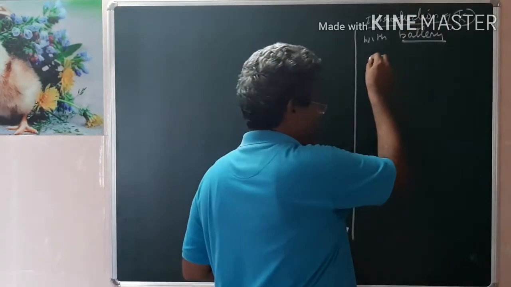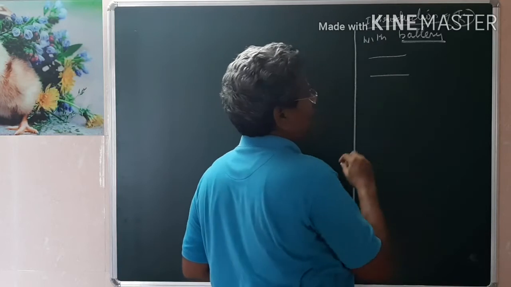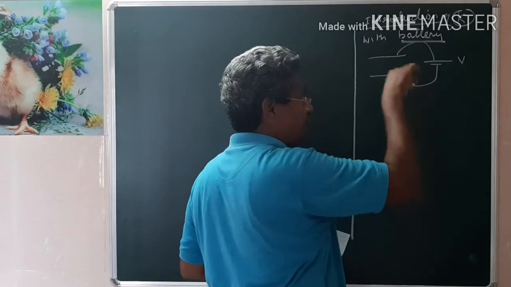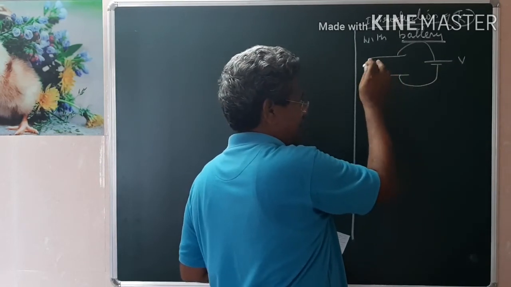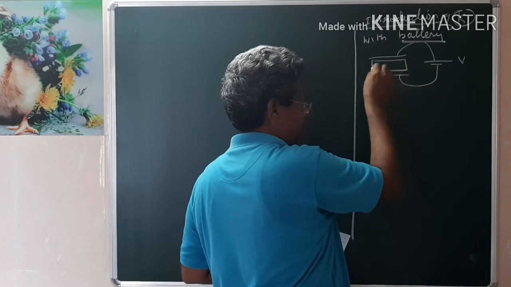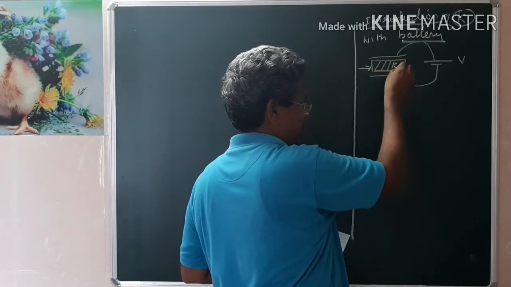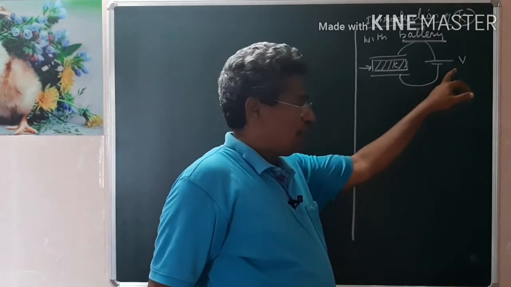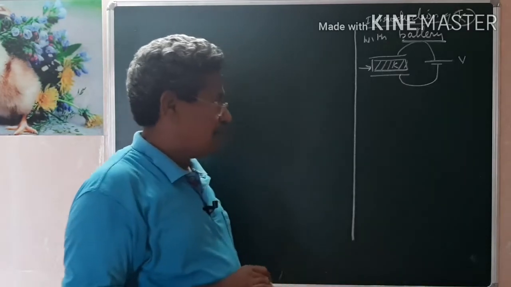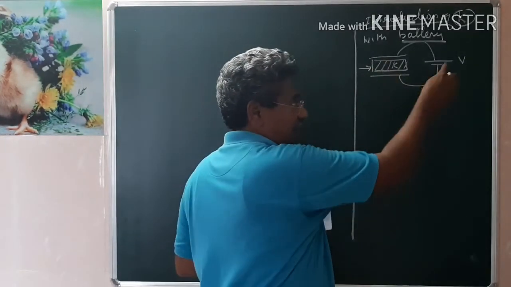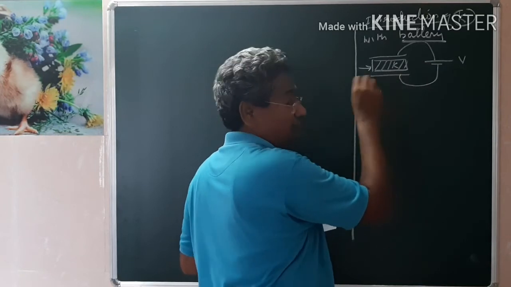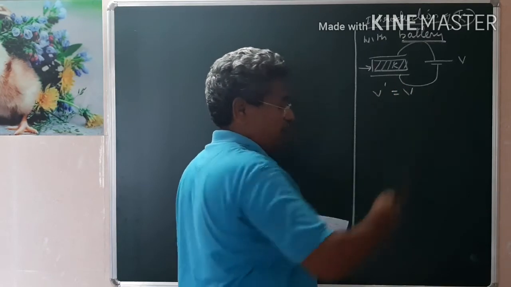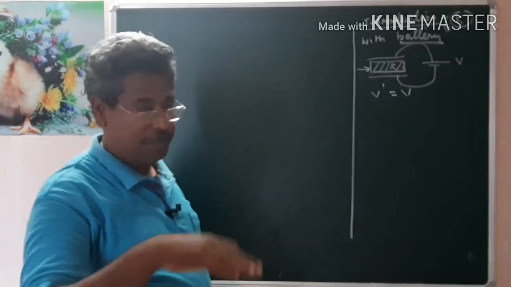Imagine a parallel plate capacitor connected with a battery of potential V. With the battery connection, let us assume that a dielectric slab of dielectric constant K is going to be introduced. What will happen? Whenever the capacitor is kept in contact with the battery, even due to the introduction of the slab, the potential V dash after the introduction will be equal to V before. Therefore, potential never changes because it is permanently in contact.